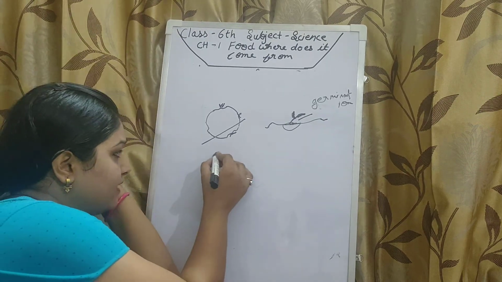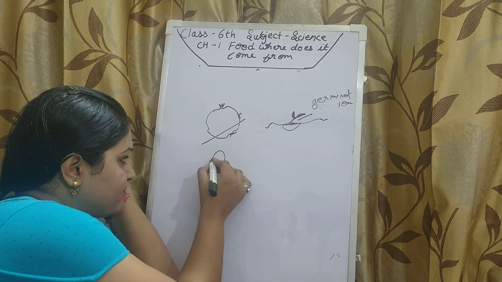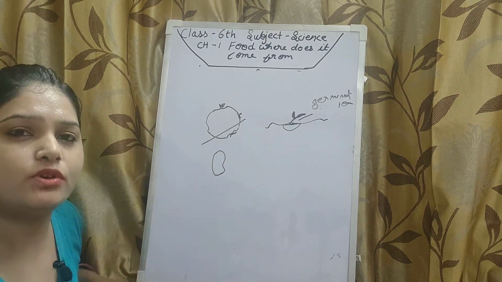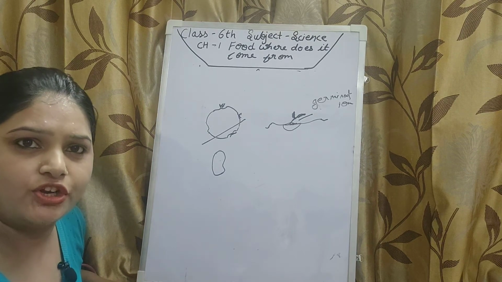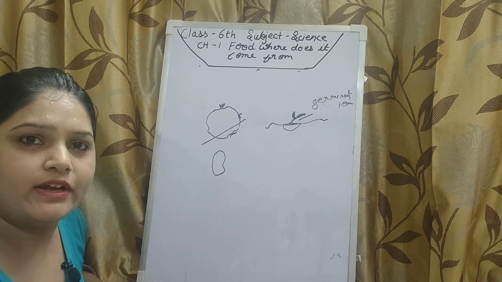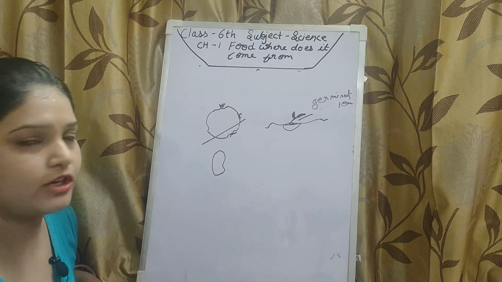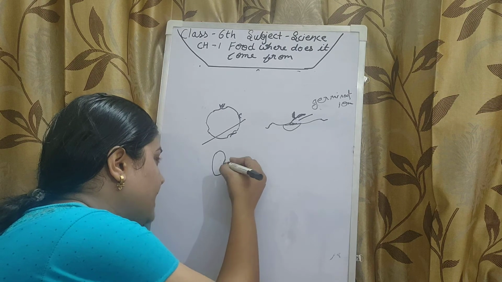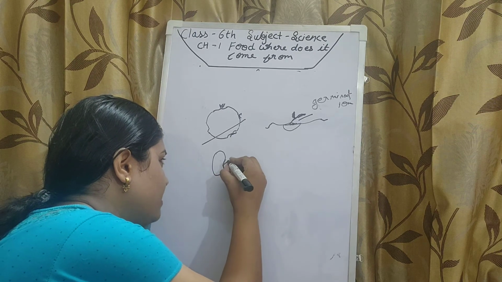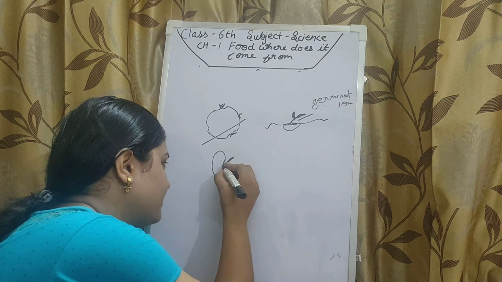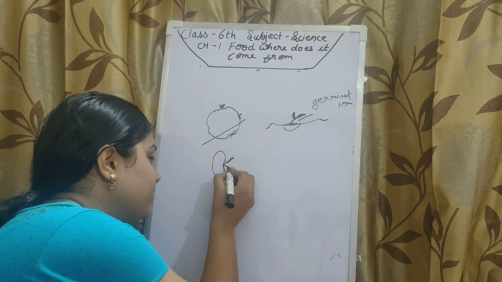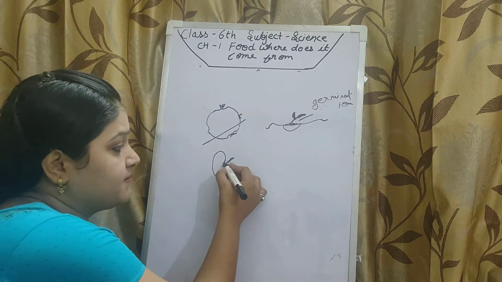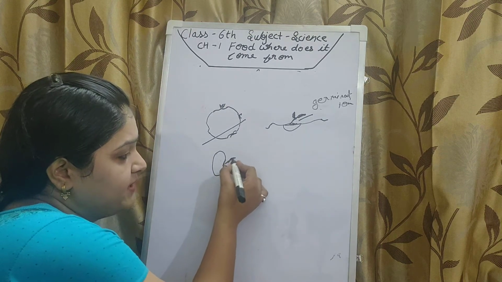If this is a rajma, this is the eye part here, and the small plant has started to grow from this part. The same thing happens with gram and other pulses. This part becomes cracked and the new plant gets germinated here.